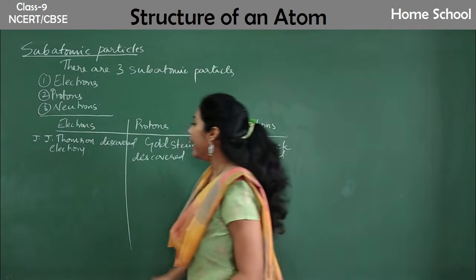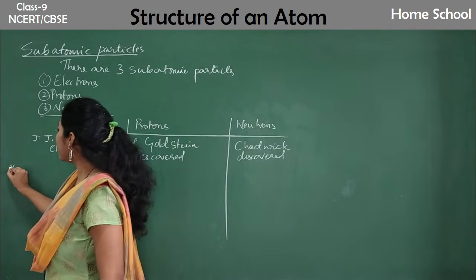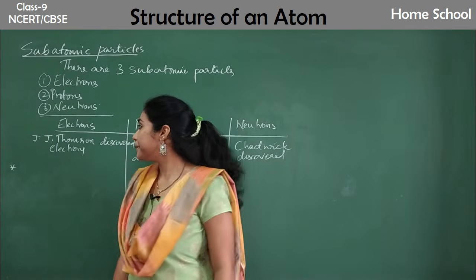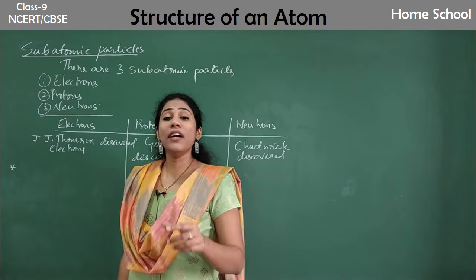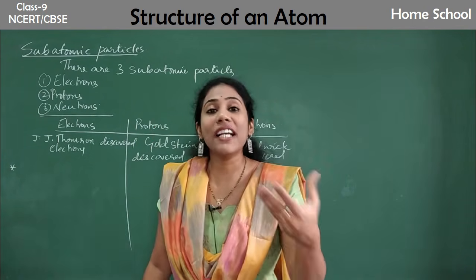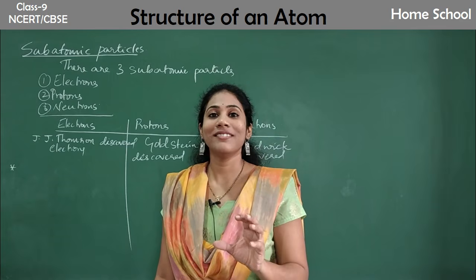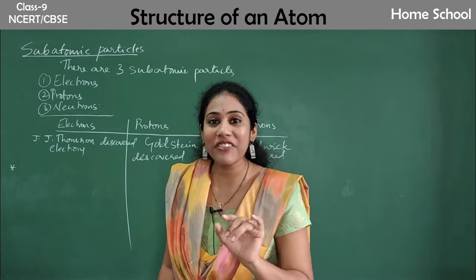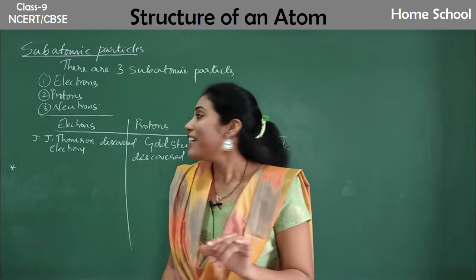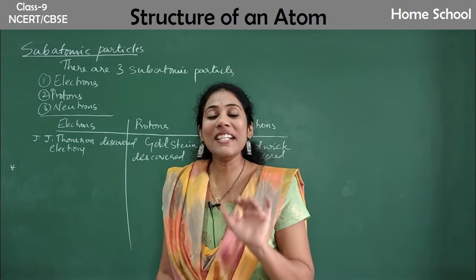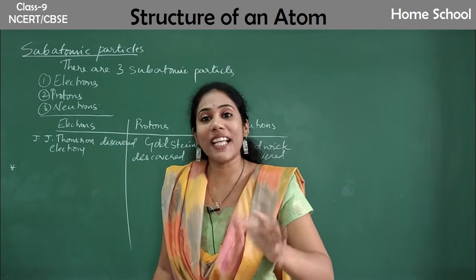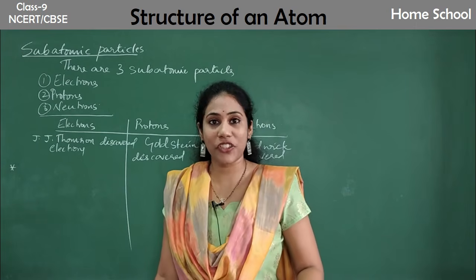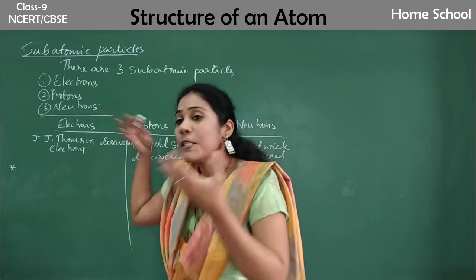Now a very important point that you have to remember is that electrons are negatively charged particles. I told you these subatomic particles will have charge. Electrons have a negative charge; that is the particle's property.